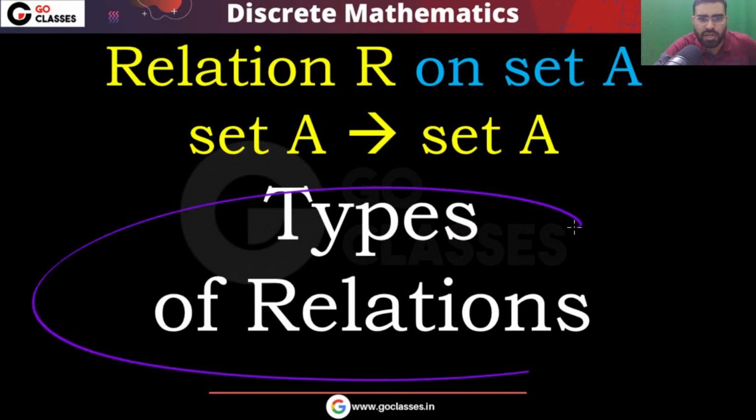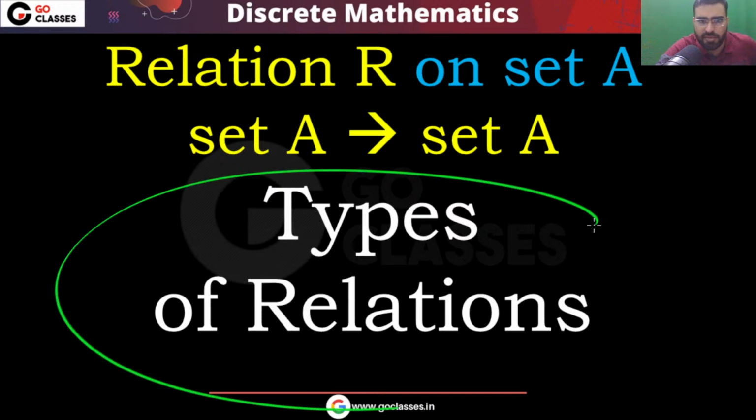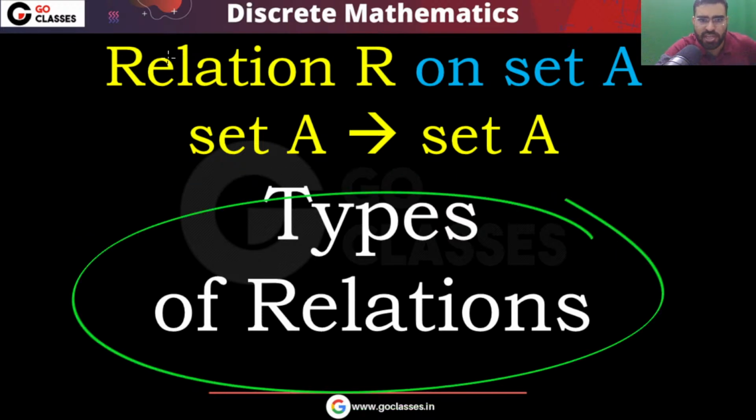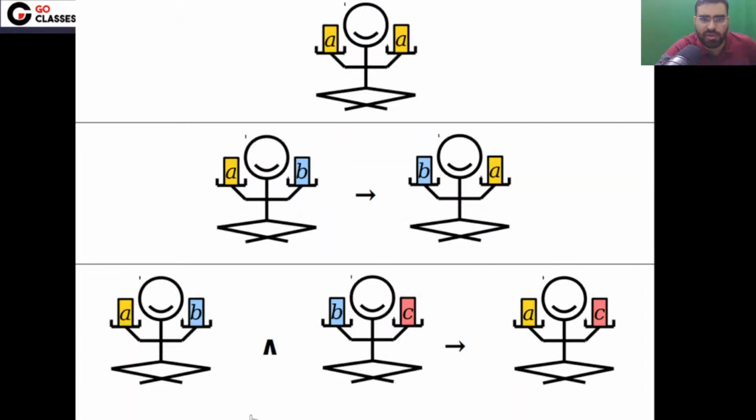So what are the types of relations? For any relation, you can have many different properties, or I can say types of relation. Either you can call them properties of relation or types of relation, that does not matter. There are some types of relation. For example, this type of relation where every element is related to itself. Okay, in this type of relation, you can notice A is related to A.